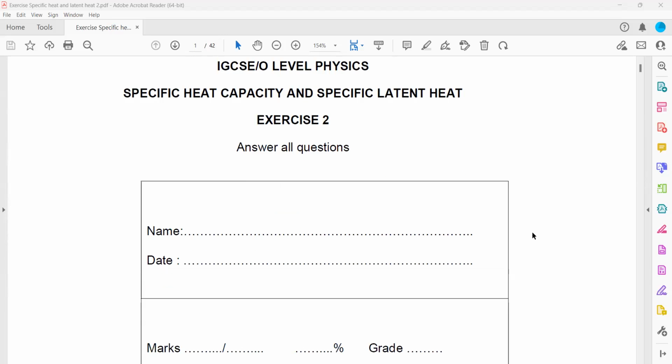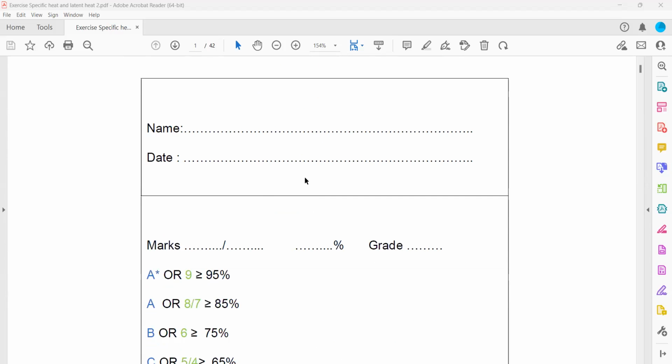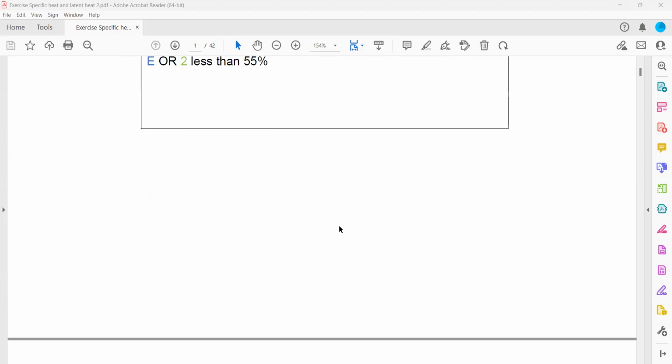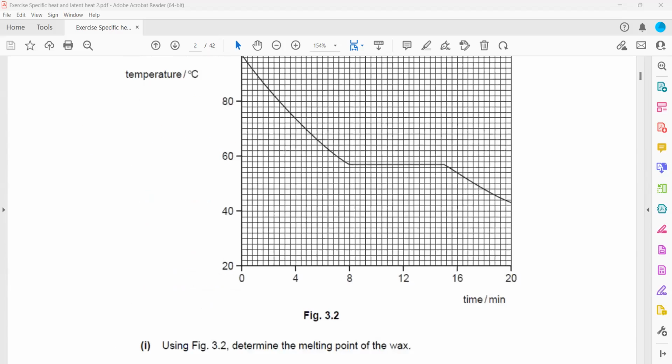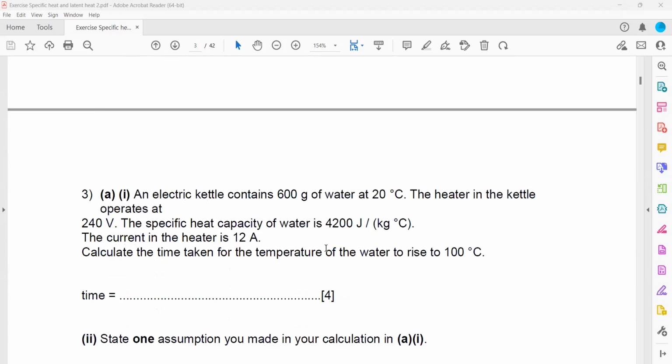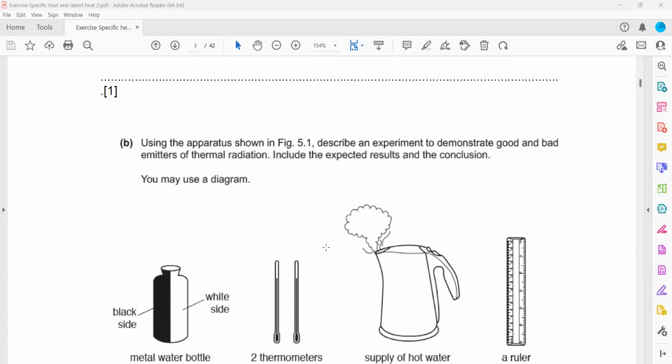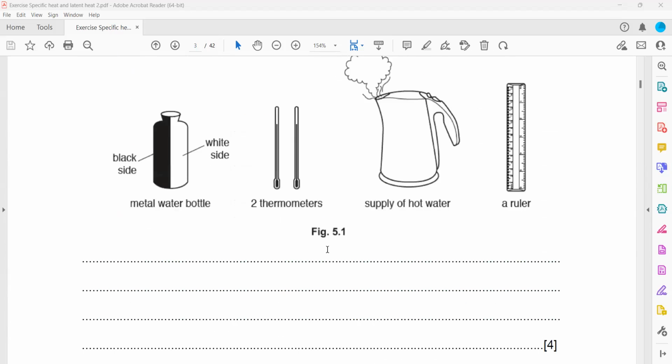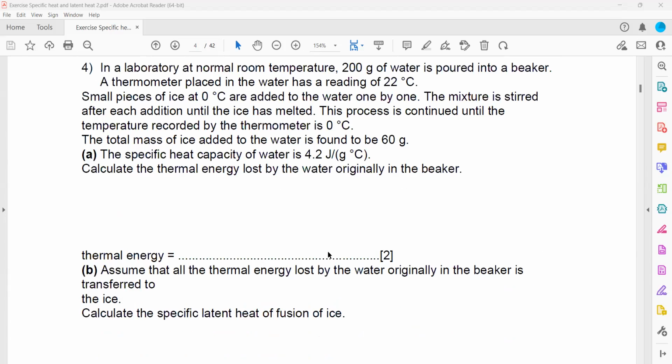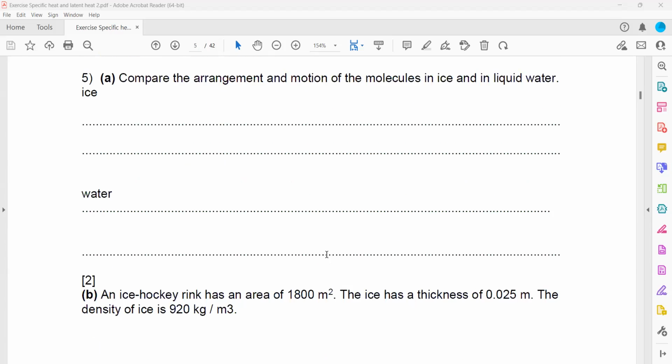The specific heat capacities and specific latent heat. If the question is related to the thermal capacity or heat capacity, we'll skip it as it's not part of the syllabus anymore. So mainly we'll solve the questions from specific heat capacity, thermal capacities and specific latent heat. The first 4 questions I already solved, so I'll share that recorded session. We'll start from 5 onward.